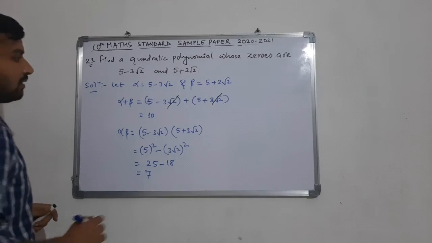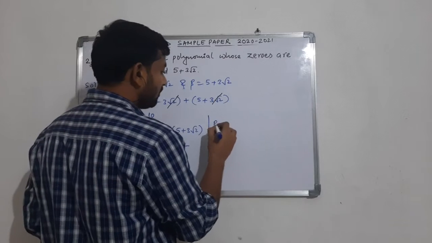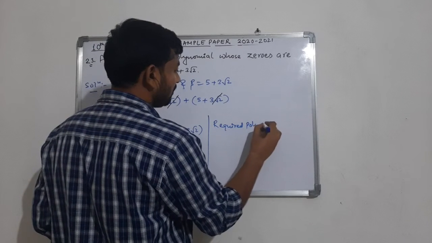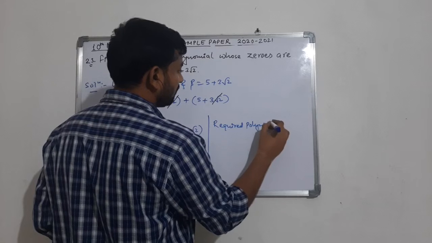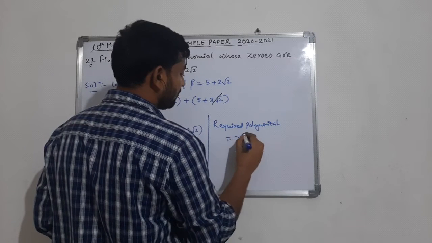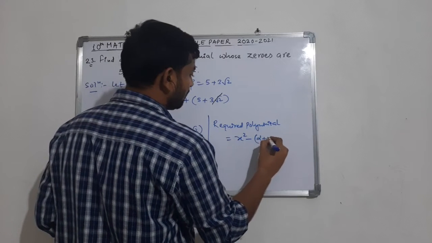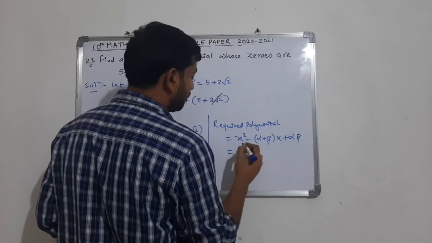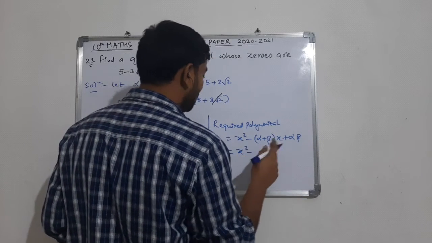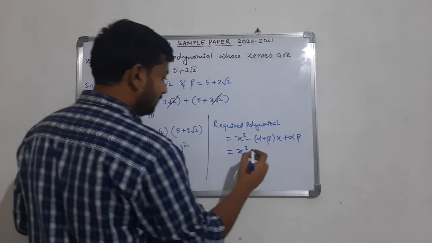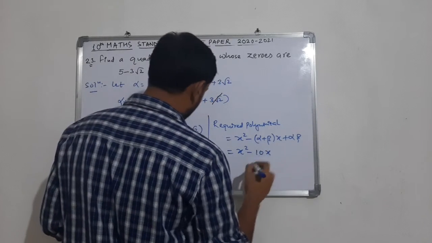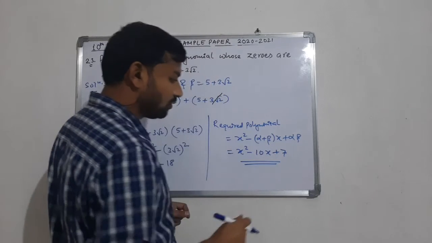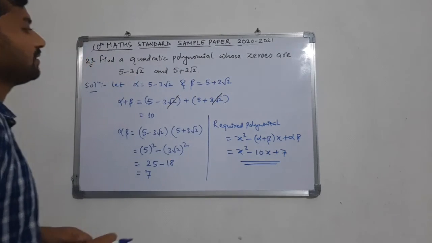So from here, the required polynomial is nothing but x square minus alpha plus beta x plus alpha beta. So what we are getting here: x square minus, the sum of zeros is 10, so minus 10x plus 7. This is the required polynomial which we wanted to calculate here.